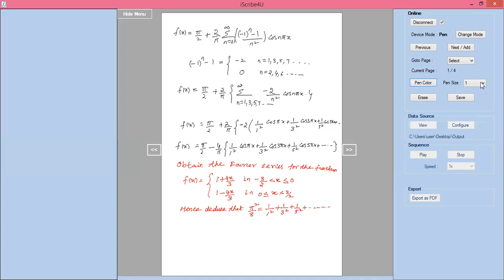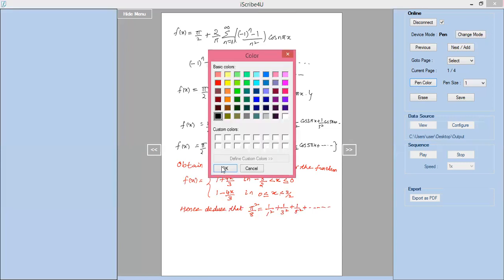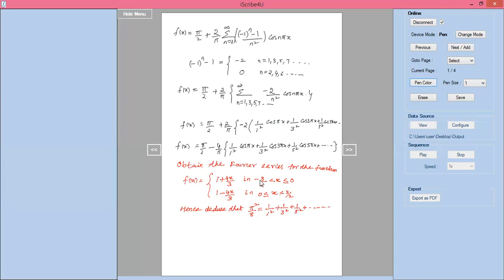So now, how do you find this? First we have to check what type of interval they have given. If you see the interval, here minus to plus is coming. Whenever the interval is minus to plus, whether it is minus pi to plus pi or minus L to plus L, that means replace x by minus x.